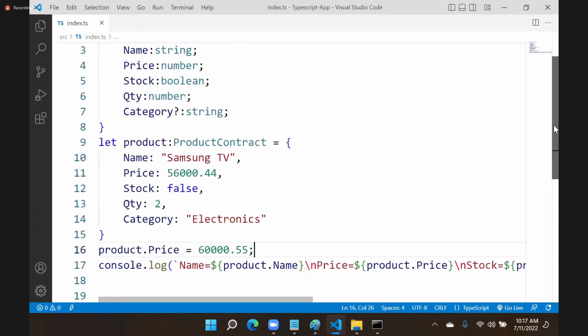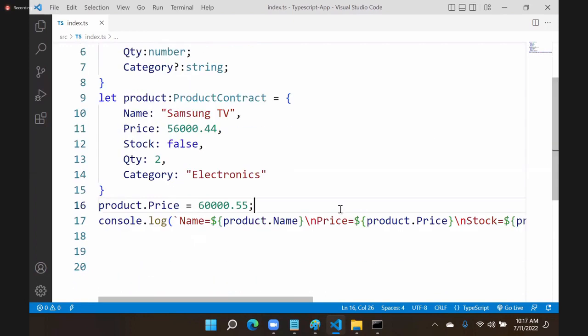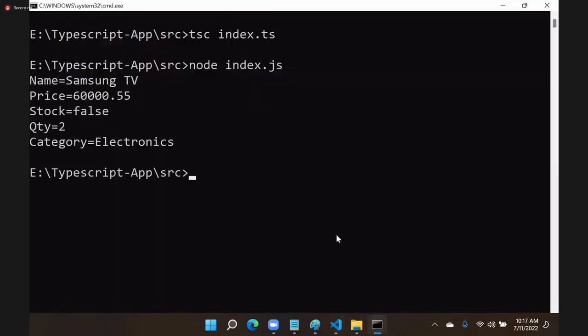If you want to design it that way, you can see now I can change the name also. So product.name is equal to, currently I can change it as Samsung LED TV. Some change I have done, and that change will be updated here.